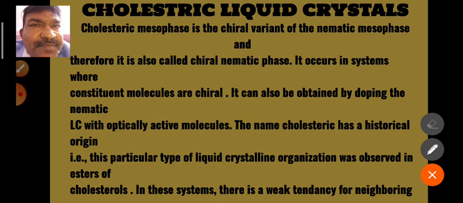They have some intermediate properties between the nematic liquid crystals and the smectic liquid crystals. These cholesteric liquid crystals are generally formed by organic compounds which are optically active. So that's why we call it the chiral nematic phase.